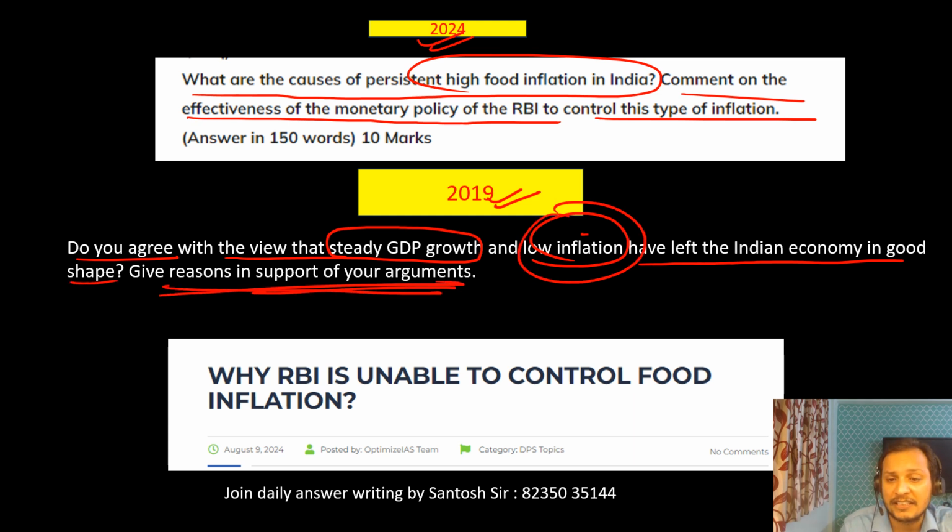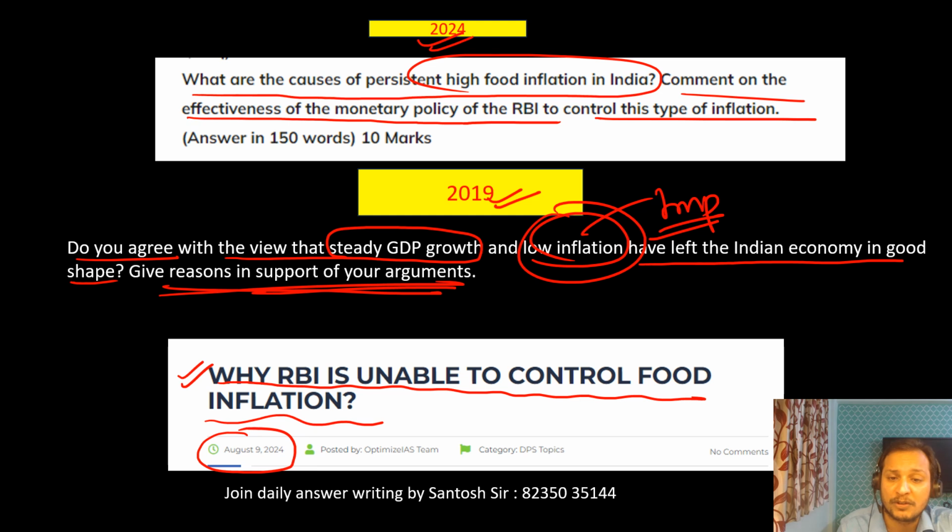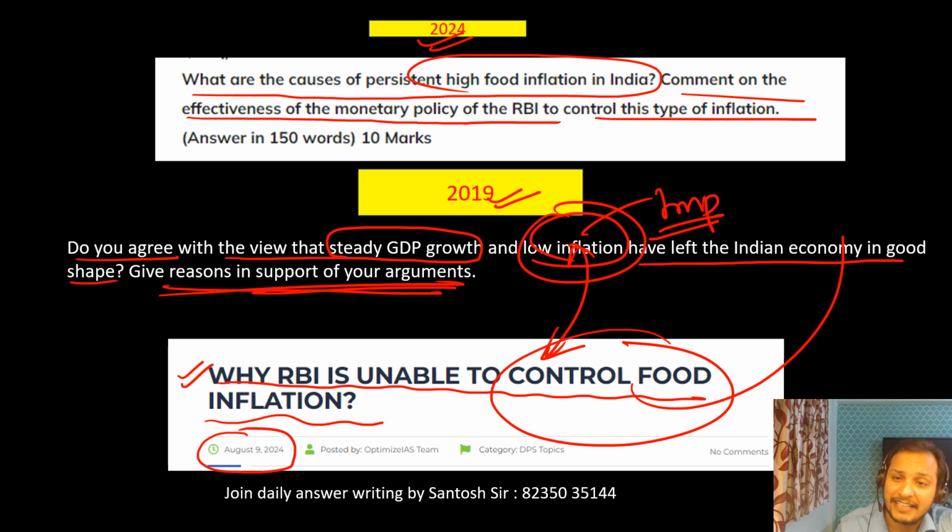So inflation is a very important theme. Already this inflation theme has been asked in UPSC in 2019. That is why, guys, in my DPS sessions, you can see here August 9, 2024, just 1 month back, I discussed why RBI is unable to control food inflation, because inflation is a very important theme in the UPSC mains examination. Already UPSC has asked inflation in 2019. Therefore, in my DPS, I included this food inflation topic, and exactly the same question came in the mains examination.